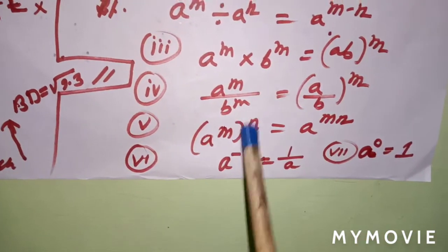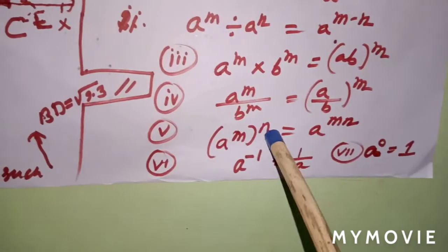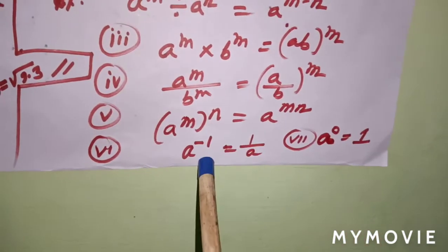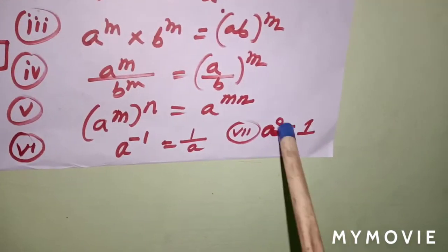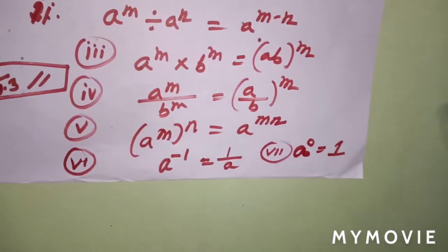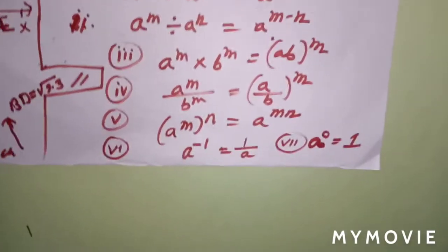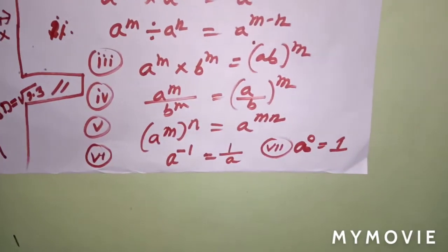In case of a^m, or a power m, with again another exponent n, you can multiply both the exponents. The inverse of a^m you can write as 1 by a^m. And a^0, this is called zero exponent: whenever you get the exponent as 0 on any number, you'll get the value 1.